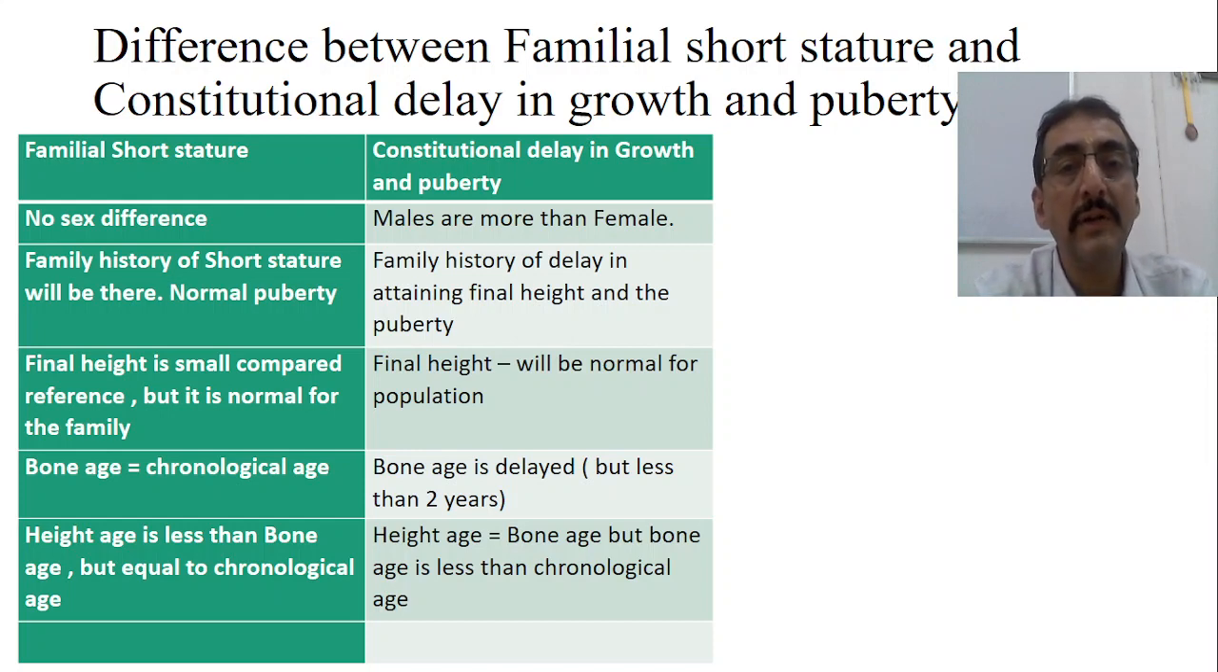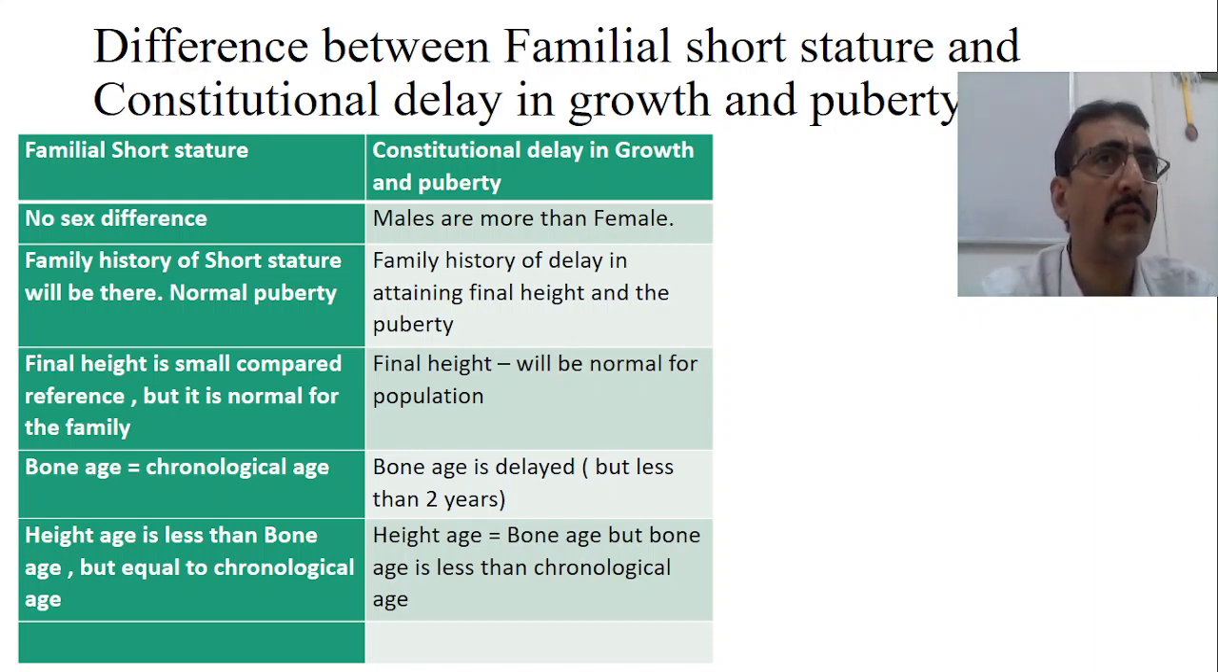Whereas constitutional delay is quite common in males compared to the females. In males, usually they will not gain the height up to 14 years, and after 14 years, once they get into puberty, they suddenly gain the height and reach the target height at the end of 18 years. So this is quite common. So males are affected more than the females.